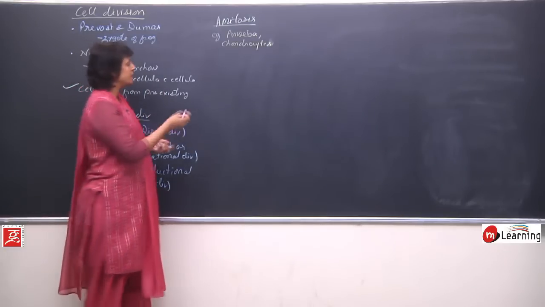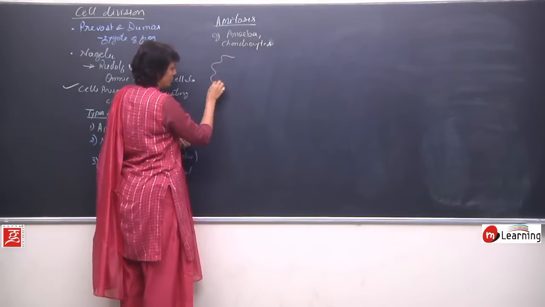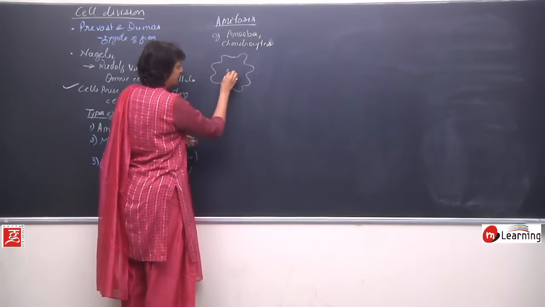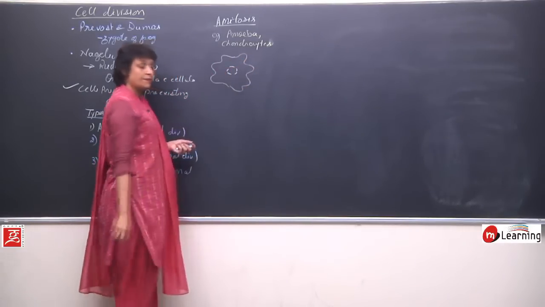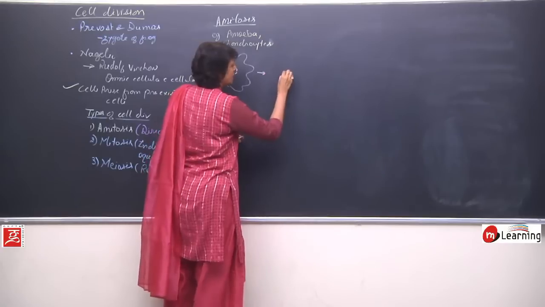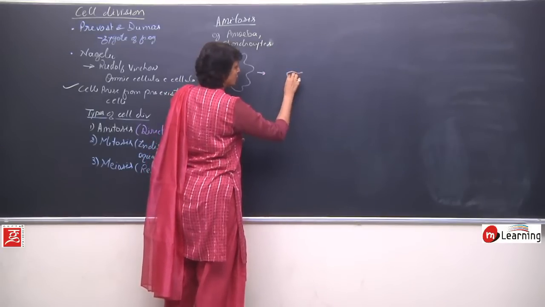What happens in this division, as we have taken amoeba as an example, so say this amoeba has to divide and there is a central nucleus. This nucleus becomes a little elongated and shows a constriction in the middle.